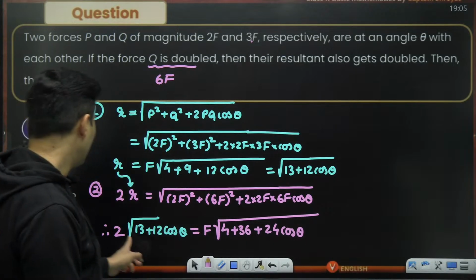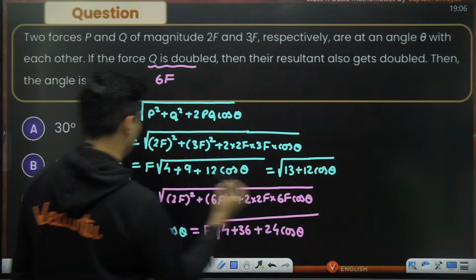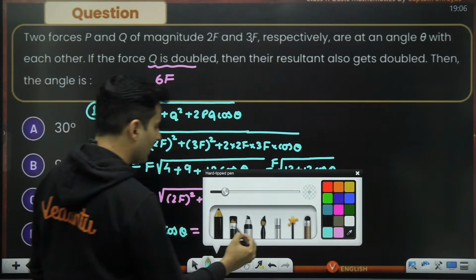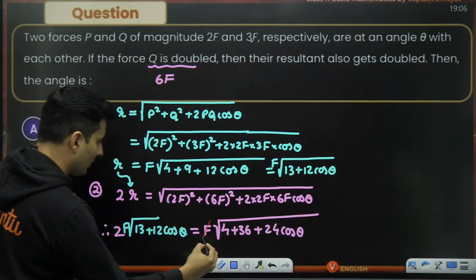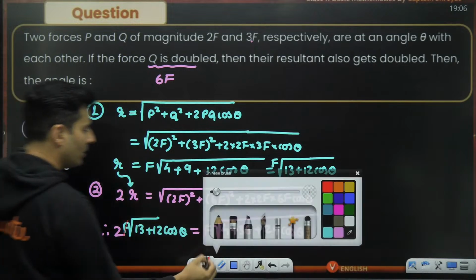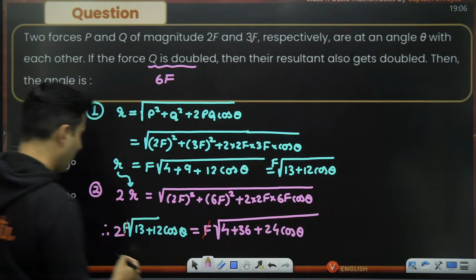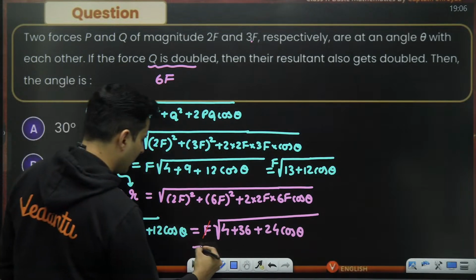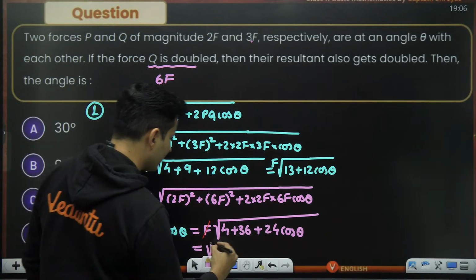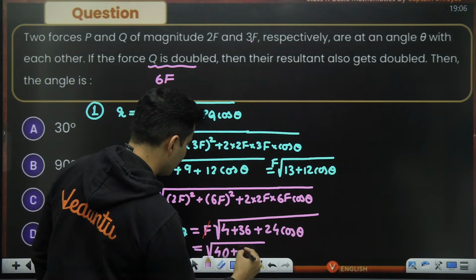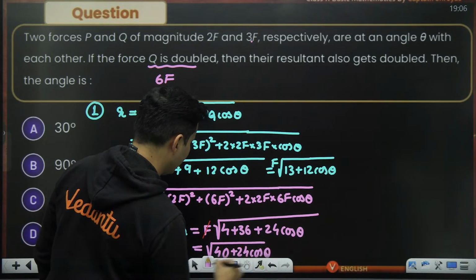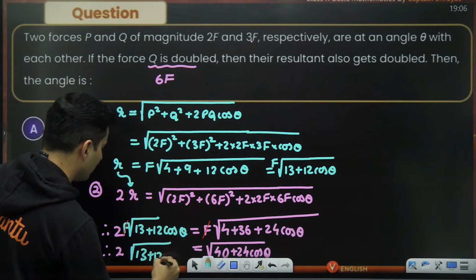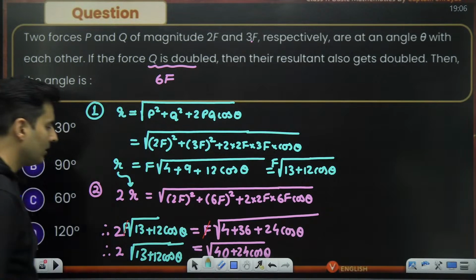Now I think one F was missing. Sorry guys, this F was missing. Now as you can see over here, this F from here and this F from here will cancel out. So what do I have over here? We have that number 2 as it is, equal to 4 plus 36 is nothing but 40 plus 24 cos theta, and here we have 13 plus 12 cos theta under the root.